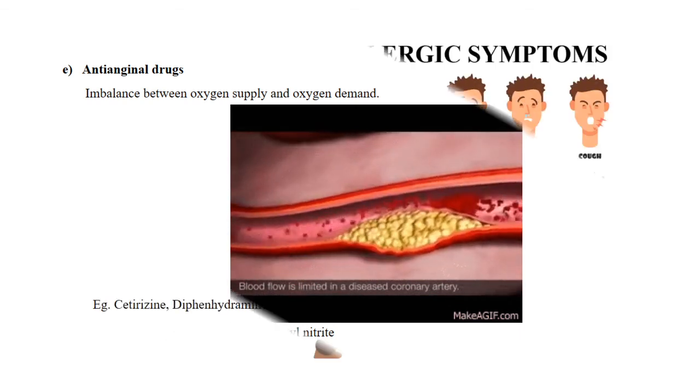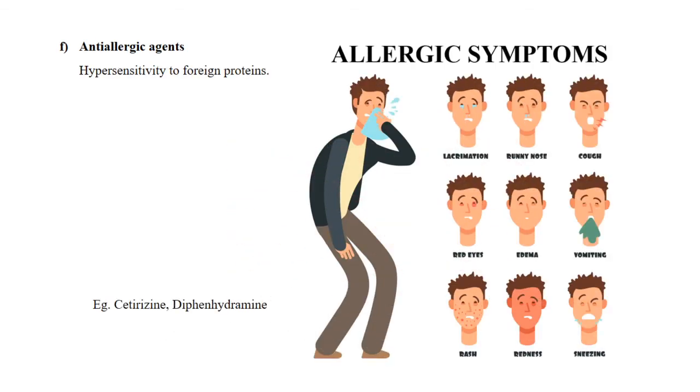And the next one, anti-allergic agents, those agents or drugs that help to control histamine secretion, which is responsible for hypersensitivity allergic reactions in response to foreign proteins, can be called anti-allergic agents.